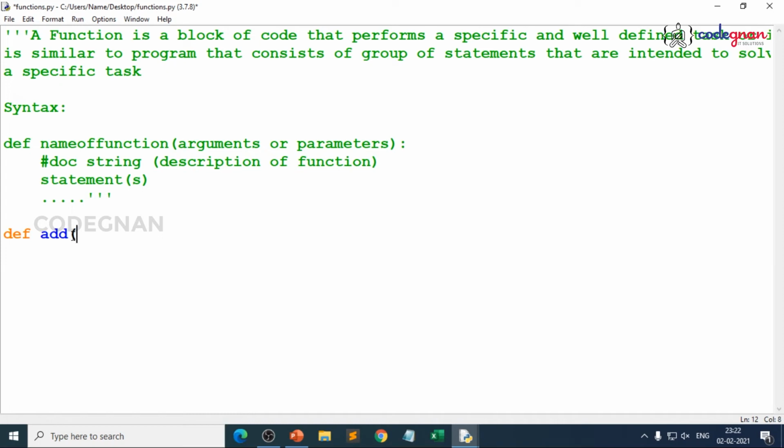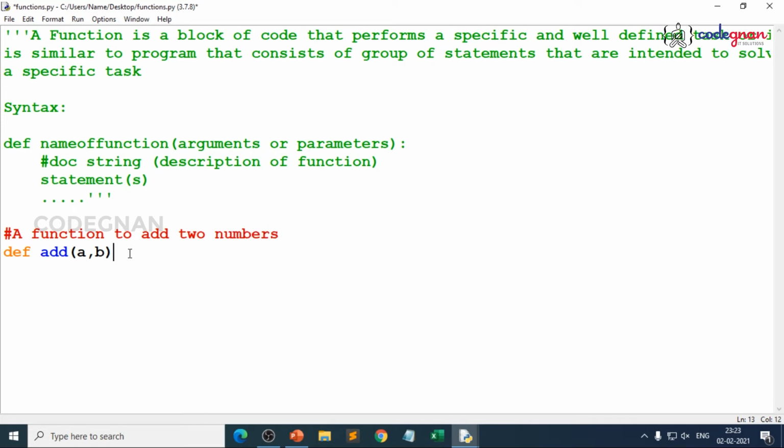I create, define, add. What do you want to take? You want to take two inputs from a user, right? So that's where you give a comma b. You are taking only two arguments. We can take multiple arguments. Our program is, we are writing a function to add two numbers, because you have multiple ways to retrieve the values. We'll be discussing that also. To add two numbers, that's it.